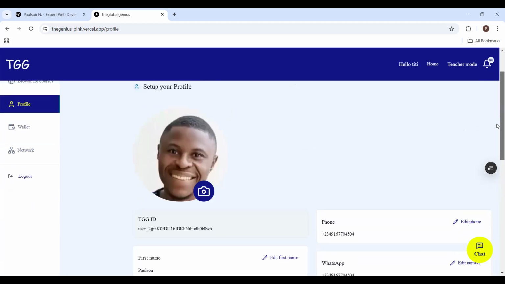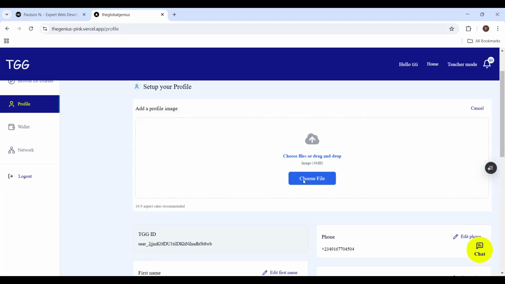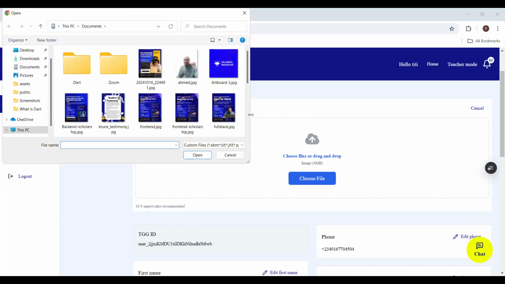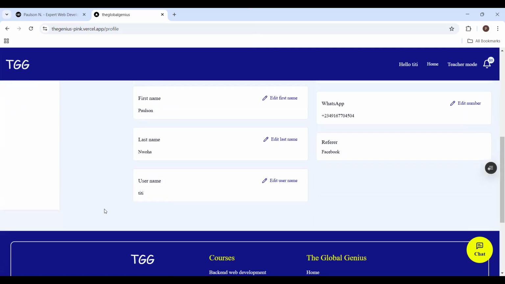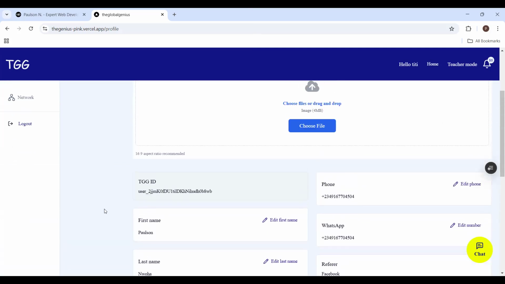Okay, so if you want to change your profile picture, you can click on this, then choose a file from your system and upload. All right, but I'm not going to do that. Then you can edit your phone number, your last name. You can do all these things.